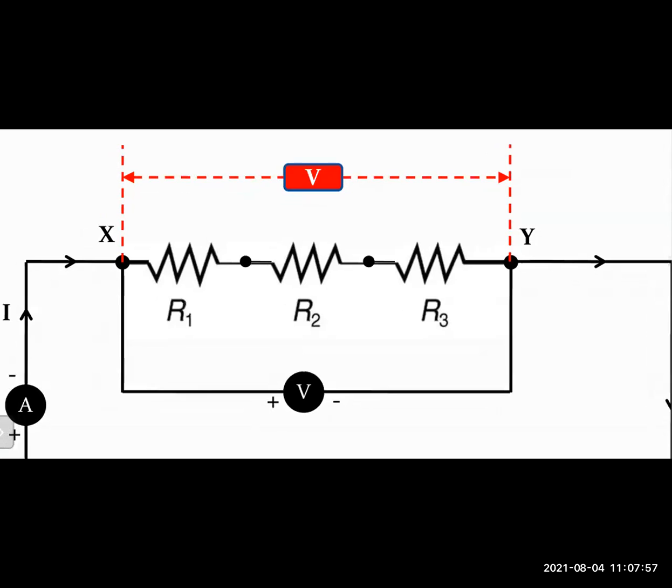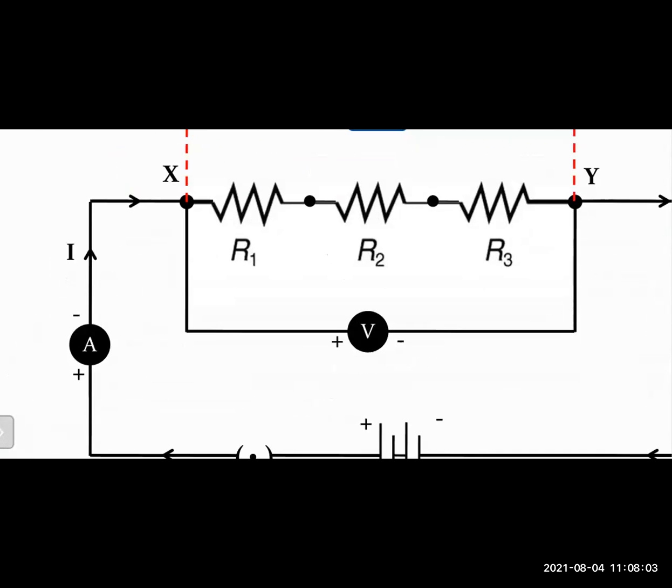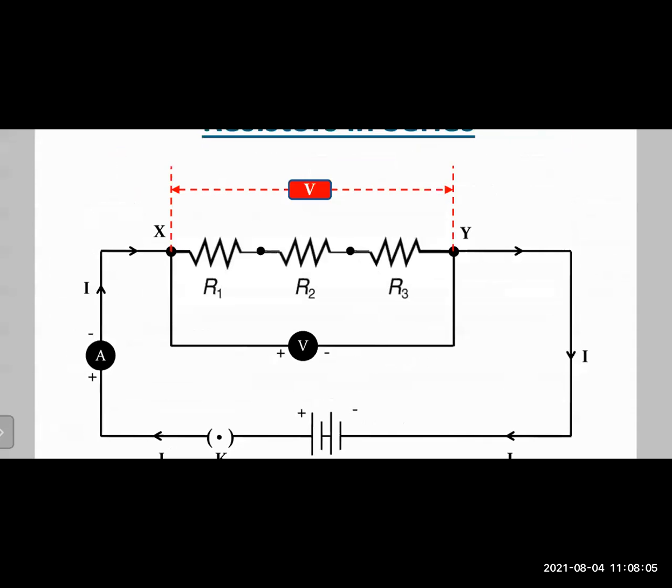Because all three resistors are connected end on end, the current flowing will remain the same because the wires are not getting divided. There is only one wire which goes through R1, R2 and R3. That means they go through the same conductor. That means the current flowing through them will be constant. The amount of electrons flowing through them will be constant.